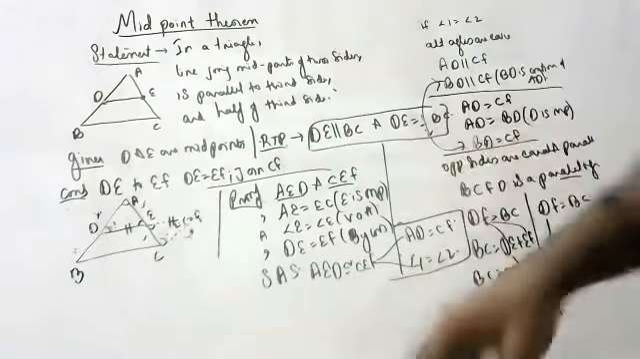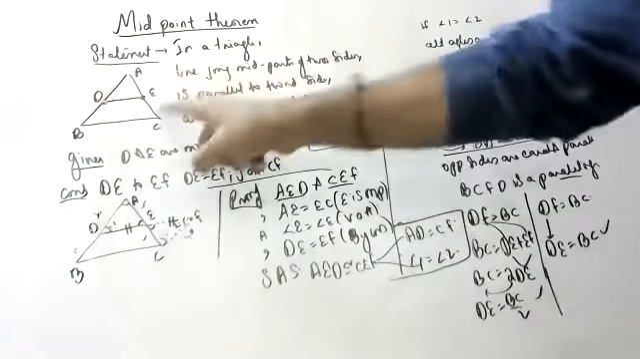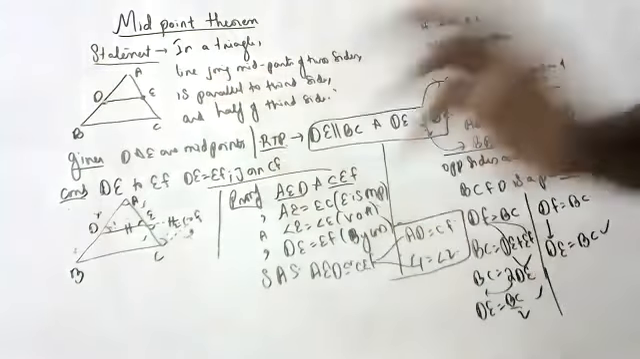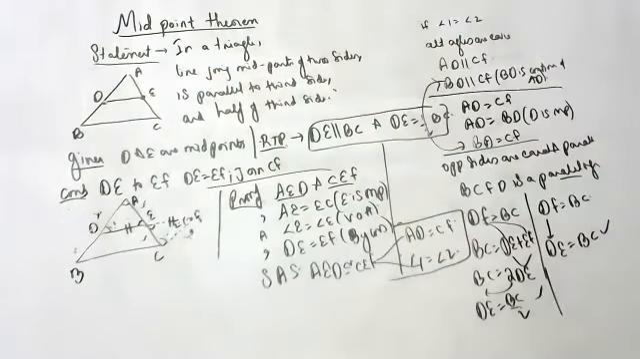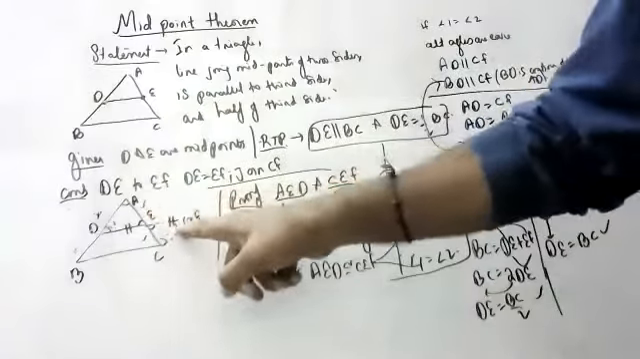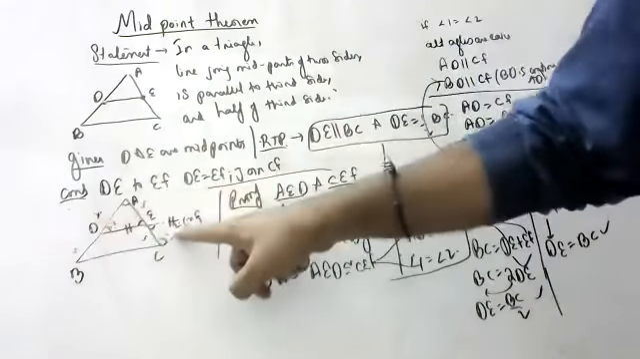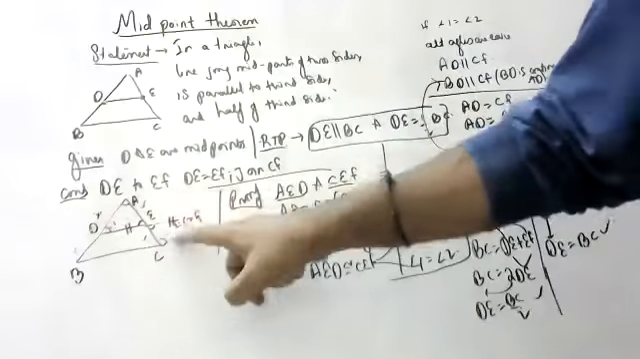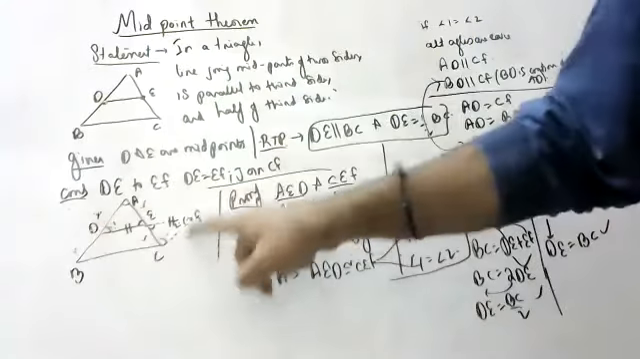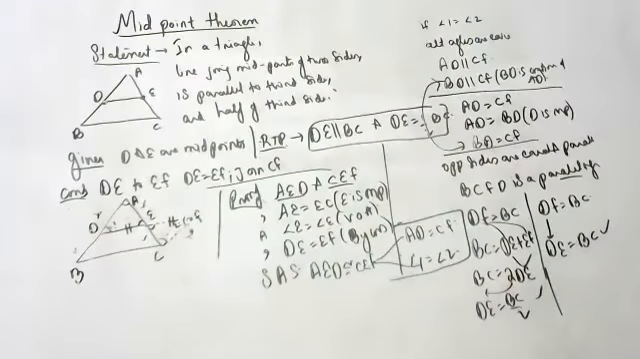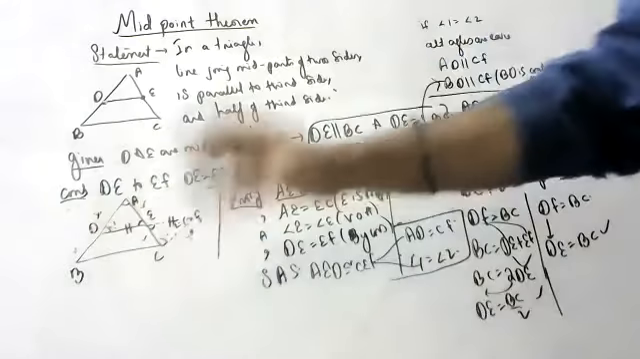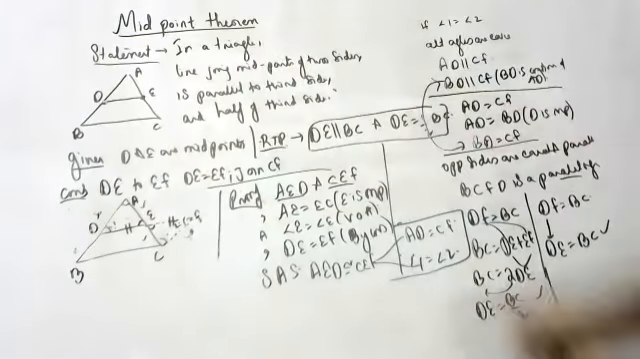What is the midpoint theorem? A line joining the midpoints of two sides is parallel to the third side and half of the third side. These both are equal, these both are parallel. Opposite sides are equal and parallel, so this is a parallelogram. If it is a parallelogram, BC and DF are equal and parallel. That's what I showed, children.